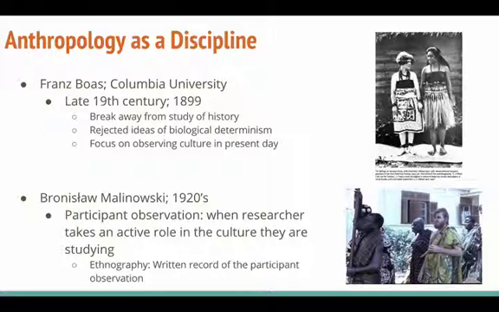So this is when they might go into, at least with Malinowski, he was going to Southeast Asia, Papua New Guinea, and instead of just sitting back and recording what he saw, he would actually become a part of the culture to try to better understand it. He would write down his findings in something called an ethnography, which is a written record of what he experienced while he was participating in that new culture.